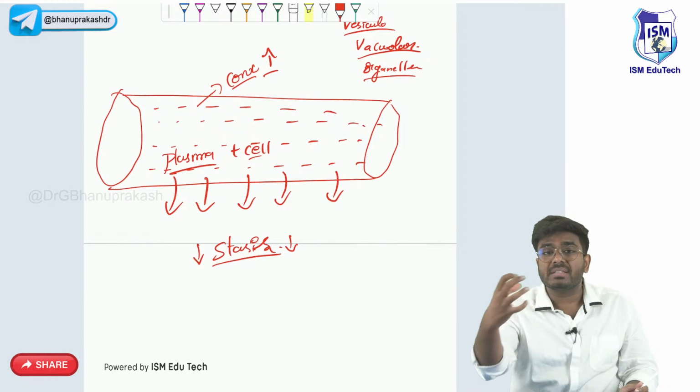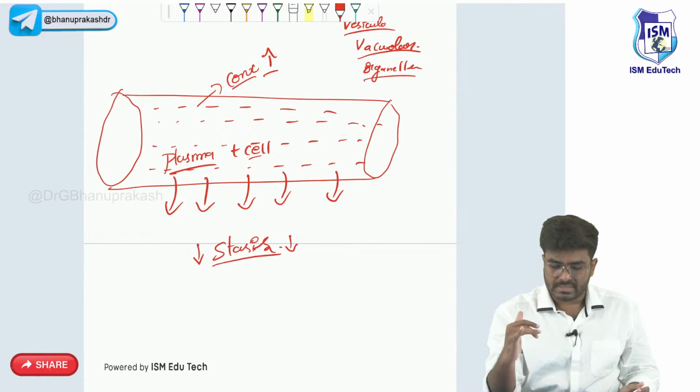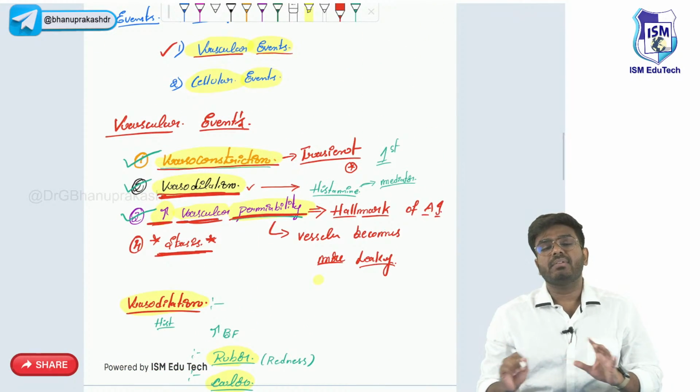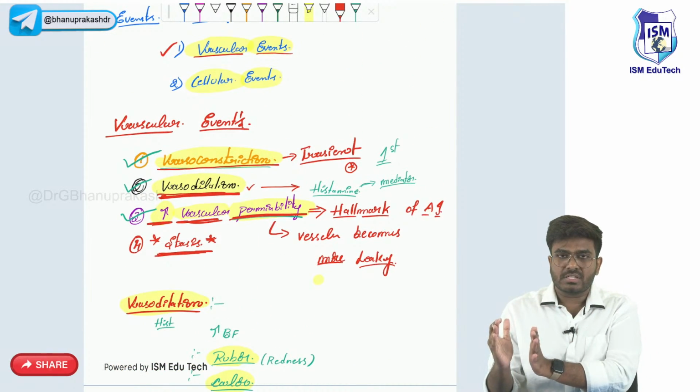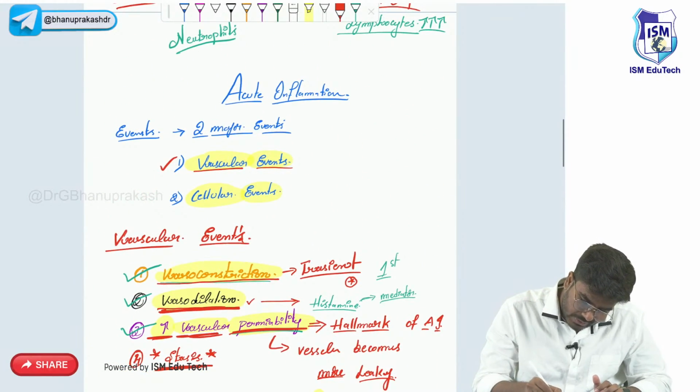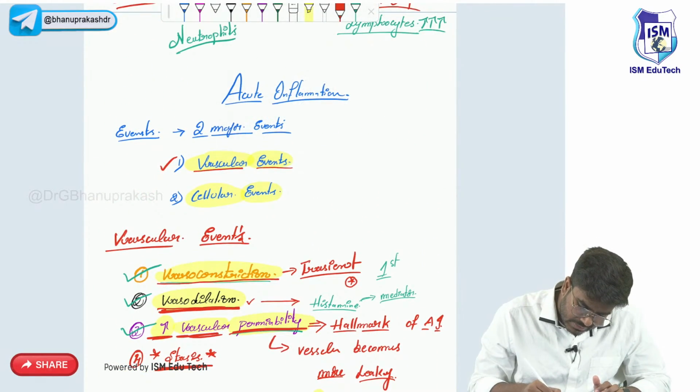This is called diapedesis or transmigration. We'll discuss it. So with this, what have we completed, guys? We have completed the vascular events of inflammation, the vascular changes, the vessel changes. Now after this, what else do we have to study?